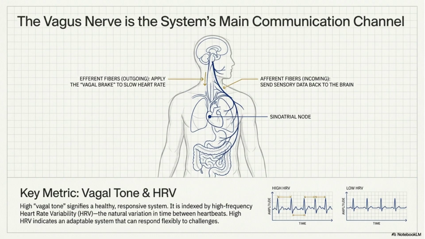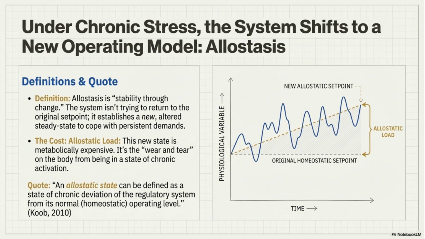The vagus nerve is the system's main communication channel, sending sensory data to the brain and applying the vagal brake to slow heart rate. Vagal tone and heart rate variability, or HRV, are key metrics for a healthy, responsive system. Under chronic stress, the system shifts to a new operating model called allostasis. The body establishes a new steady state to cope with persistent demands, leading to metabolic cost and wear and tear,